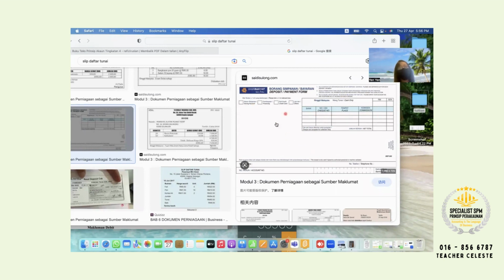So you have to issue this slip. Then press the number and line up, waiting for your number. That one is a slip bank or slip deposit tunai. But nowadays, you seldom see it because everything is settled in the machine, right? Unless maybe, mostly now the bank is 10,000 if you want to put in 10,000 cash.